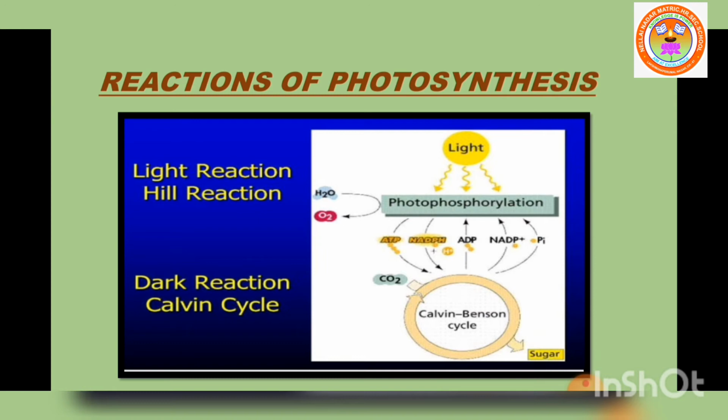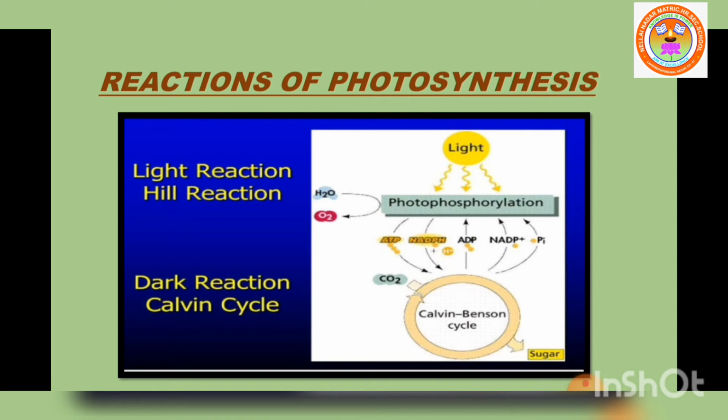The entire process of photosynthesis takes place inside the chloroplast. The structure of the chloroplast is such that the light dependent reaction and the light independent, dark reaction take place at different sites in the organelle. Light reaction takes place in the grana of the chloroplast, dark reaction takes place in the stroma of the chloroplast.